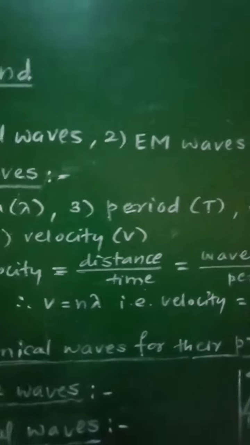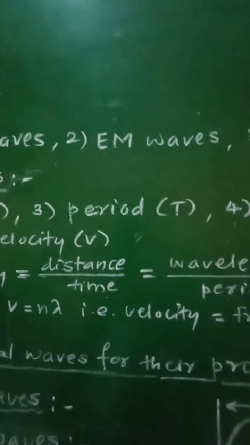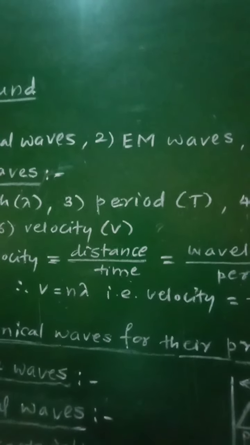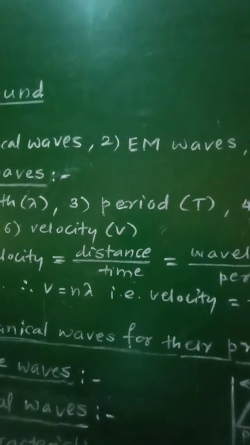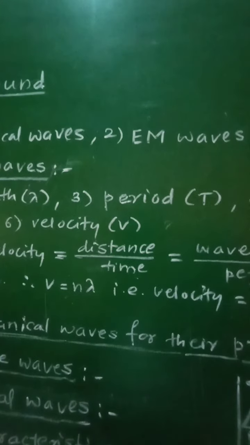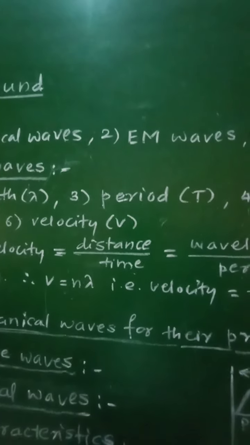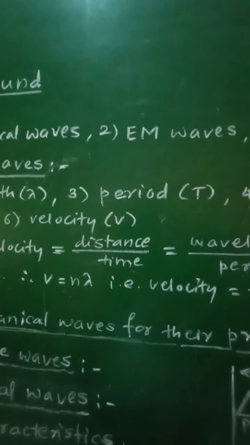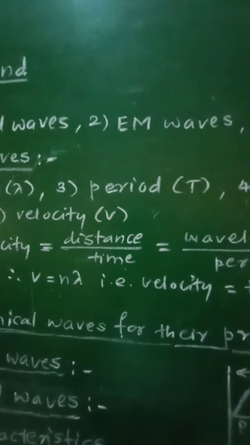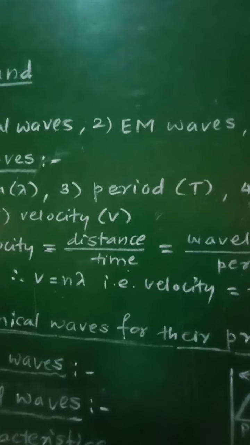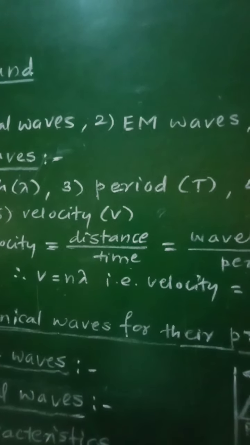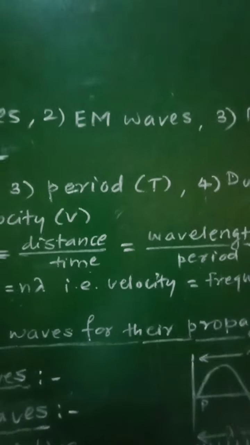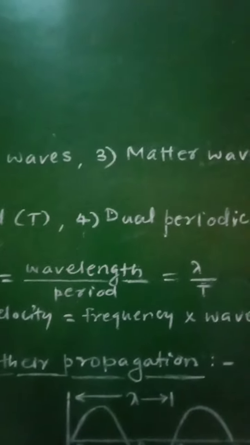Now, let us consider the second type, that is EM waves, electromagnetic waves. A wave generated due to the periodic vibrations of electric and magnetic fields, for which a material medium is not necessary for its propagation, is called an electromagnetic wave. For example, light waves are electromagnetic waves.